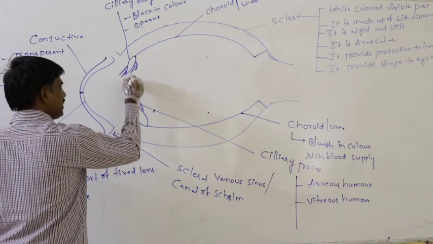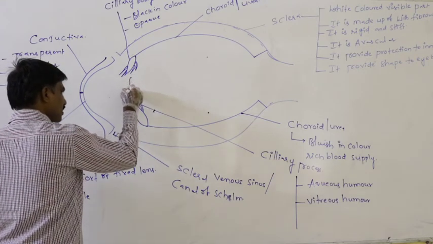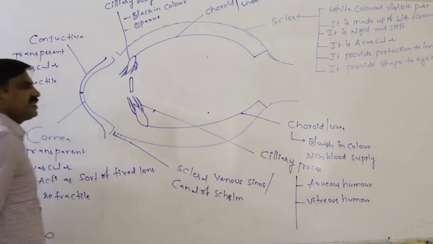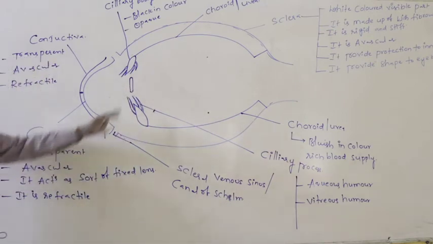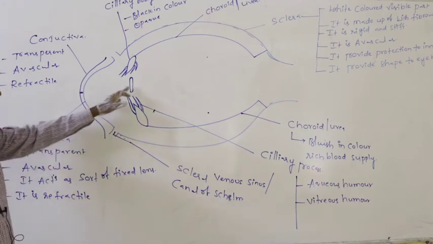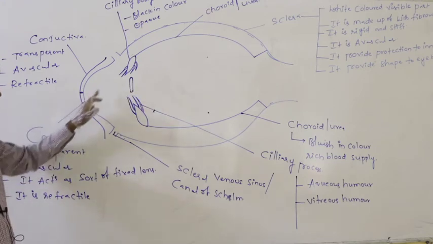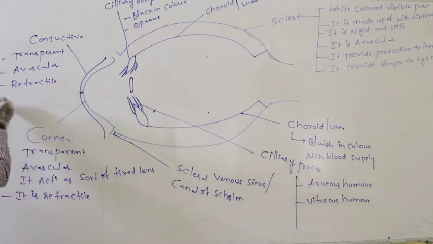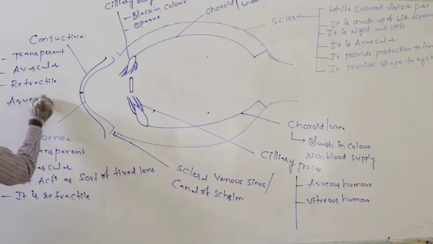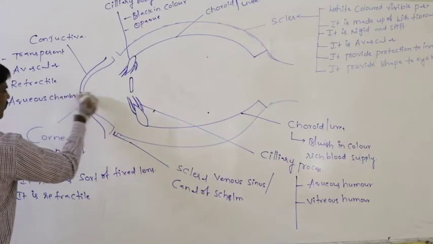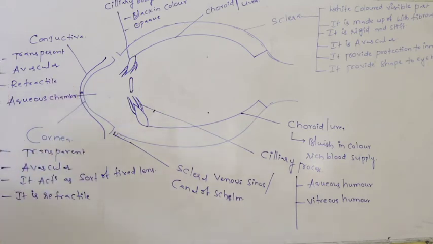Definitely here the lens is present. This is the lens. Between the lens and the cornea, the chamber which is present is said to be the aqueous chamber.